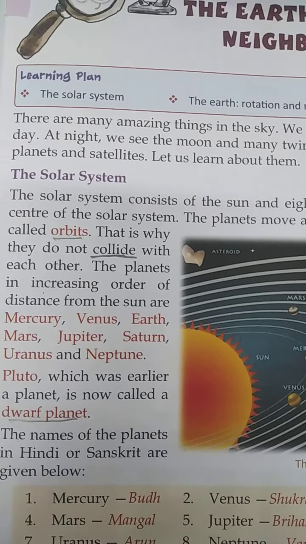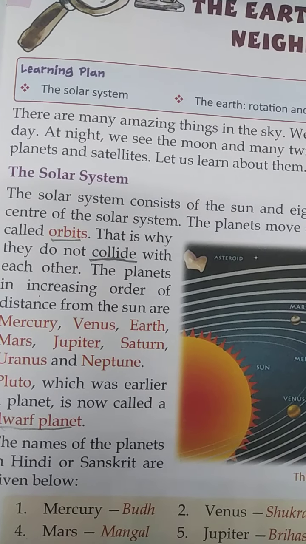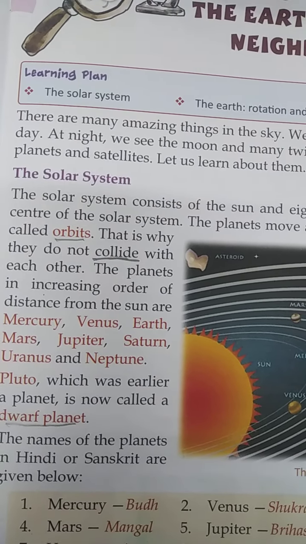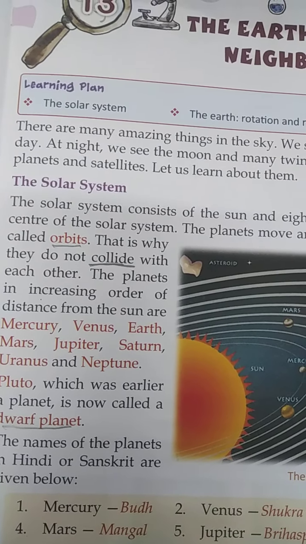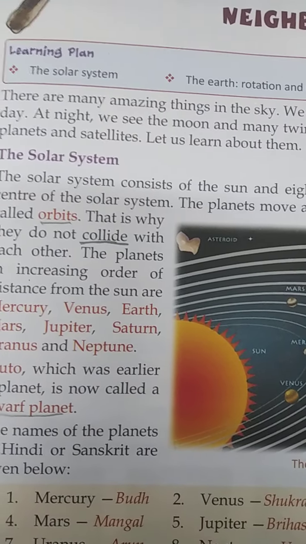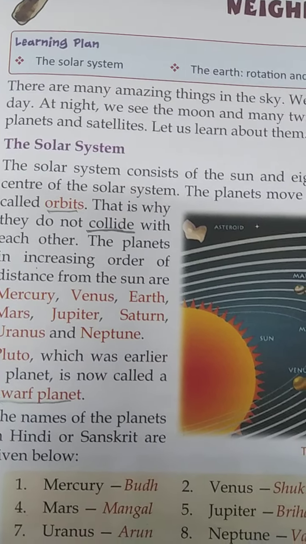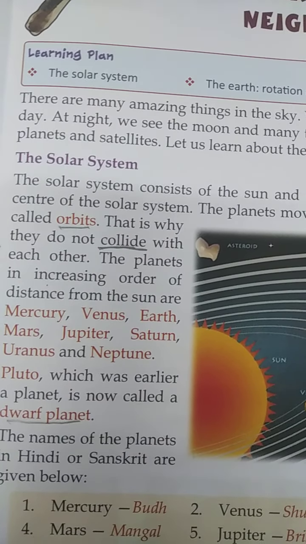Students, there are many amazing things in the sky. We see many things in the sky like the sun, moon, stars. Except the moon, stars and sun, the sky also has planets and satellites. So let us study about them. Our first topic is the solar system.